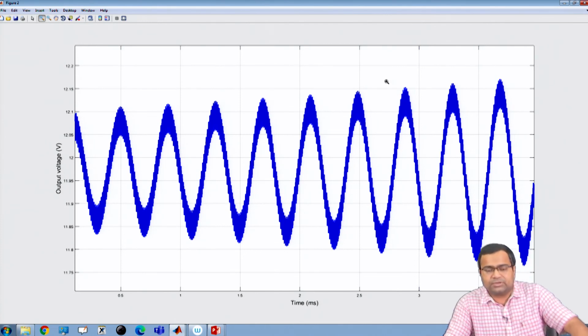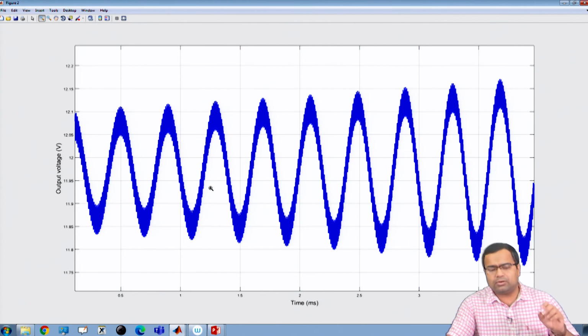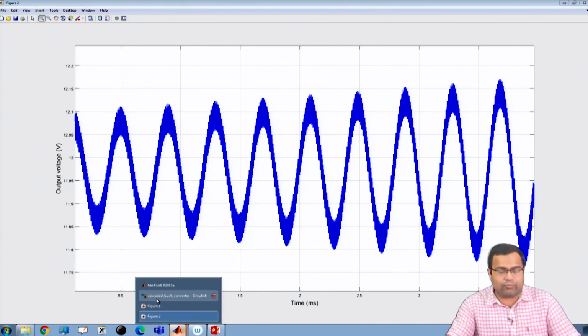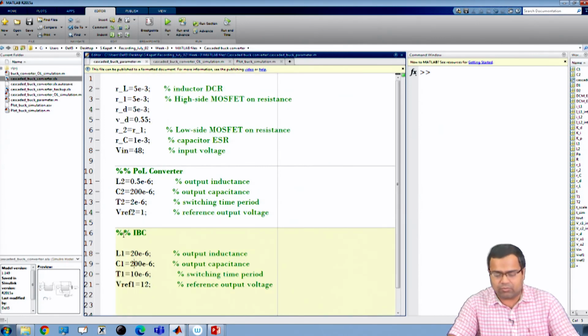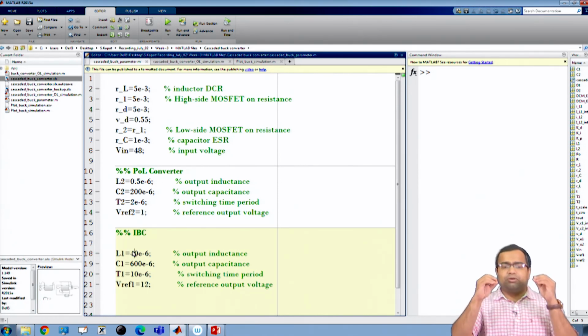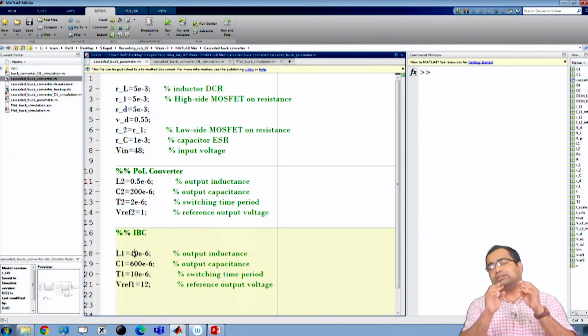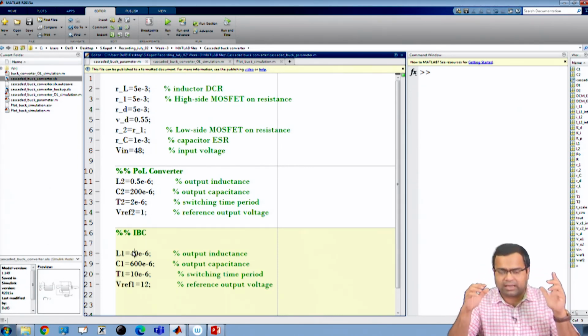Okay. So, now I also want to see whether there is any impact of the inductor. That means, now we are going back to the capacitor restored. Suppose we increase the inductance value of the first stage, because we want to further increase efficiency, so that the ripple of the current can be reduced and conduction loss improved.